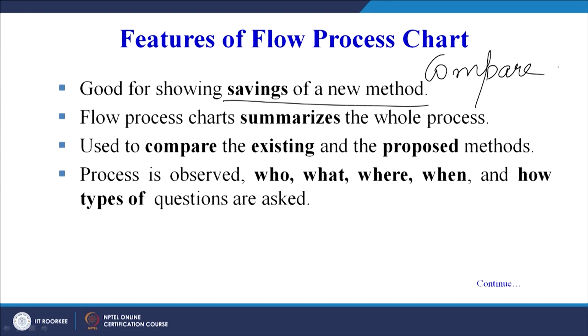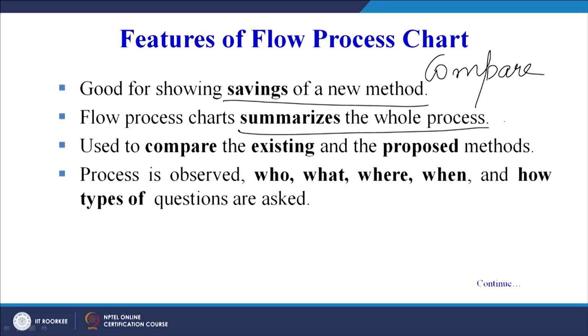We can easily do the comparison by drawing it in tabular form: how many operations there are in the current method, how many in the proposed or new method, how many inspections, how much delay in the current method and in the proposed method, what is the total time required for doing the work using the proposed method, and how many people are required to do the same work using the proposed method. There can be a number of criteria, and the flow process chart will help us to systematically compare the current method and the proposed method.